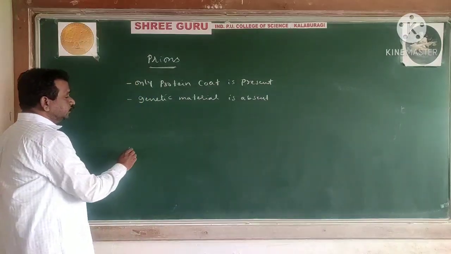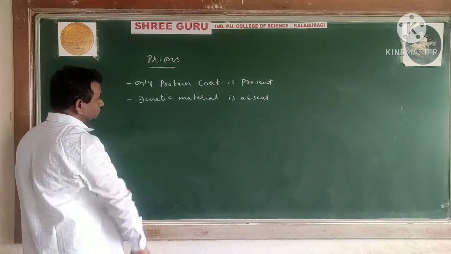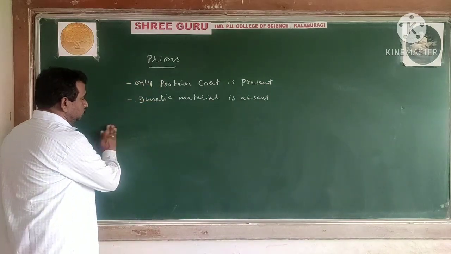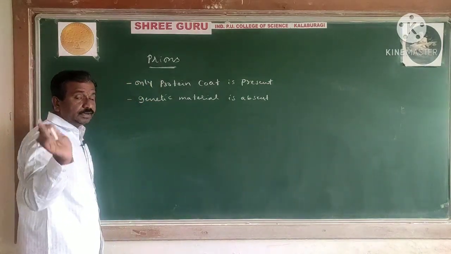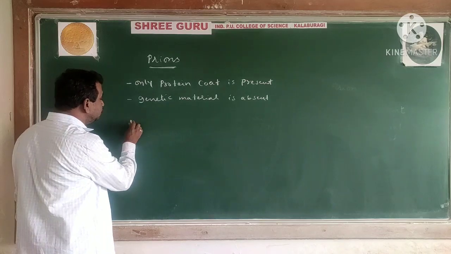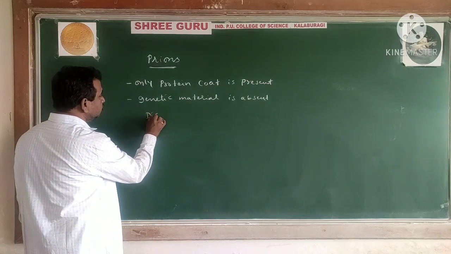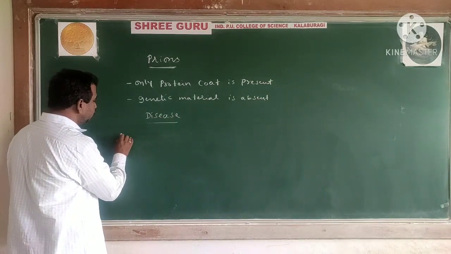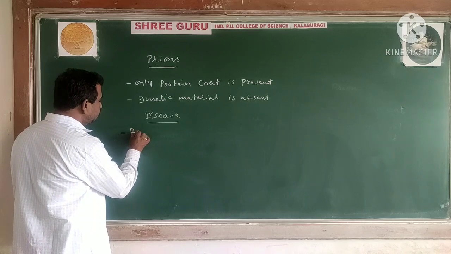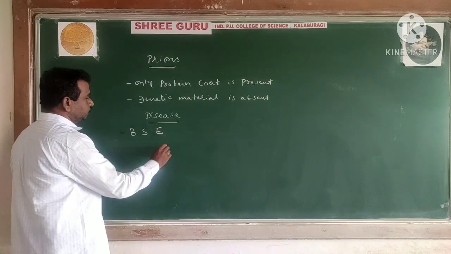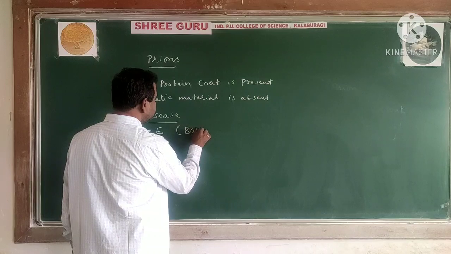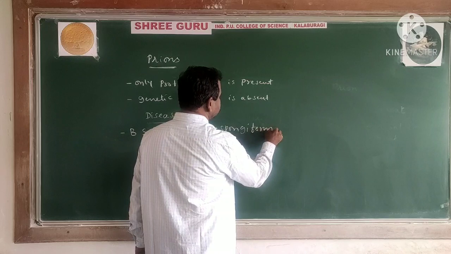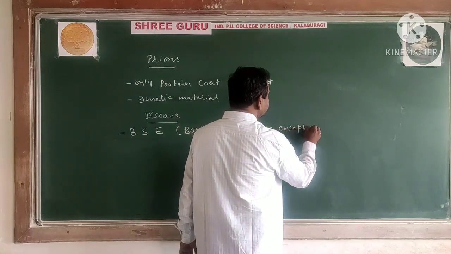Right. Next is an important part: you can see that the prions are also smaller. Now, with the help of the abnormal protein coat, they are going to cause a disease that is normally considered as BSE, bovine spongiform encephalopathy.